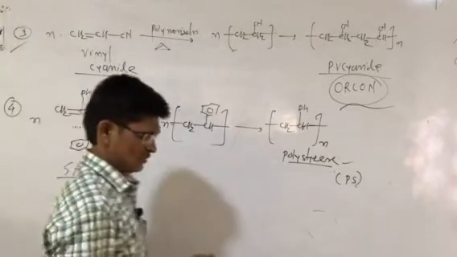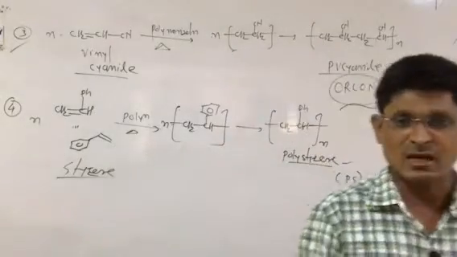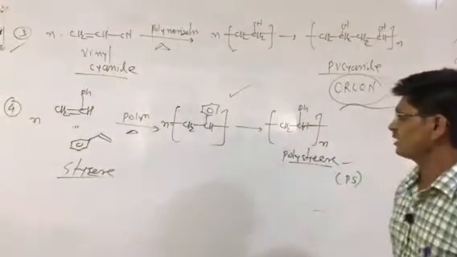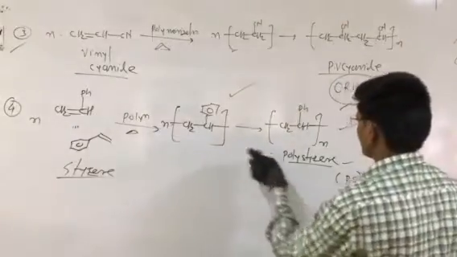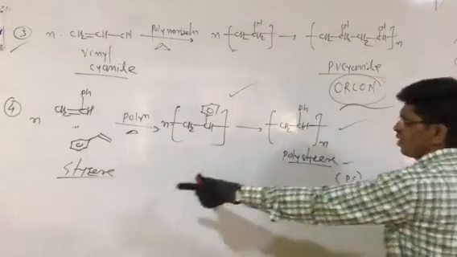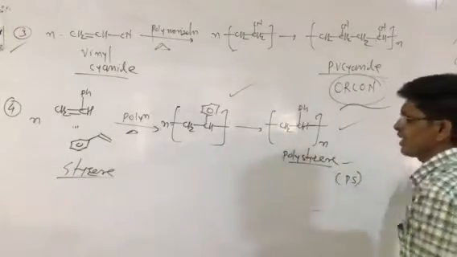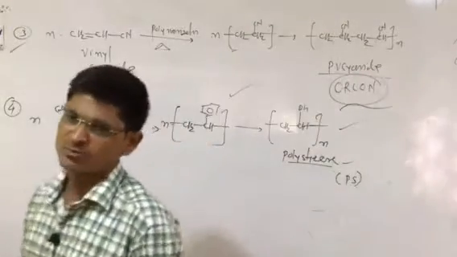So styrene undergoes the polymerization, formation of adduct types of the product here, and the last formation of product is this adduct after polymerization, or in continuation step, formation of styrene to polystyrene. So this is one of the examples of this addition polymerization.